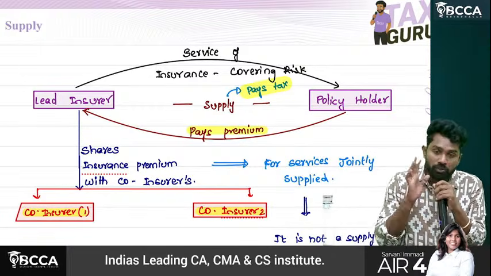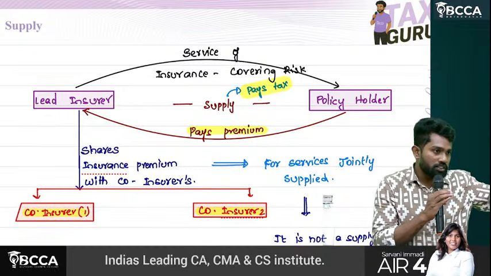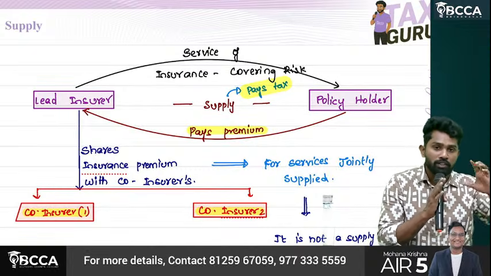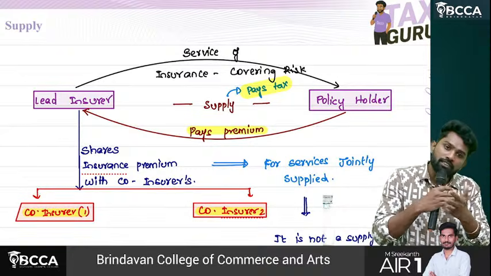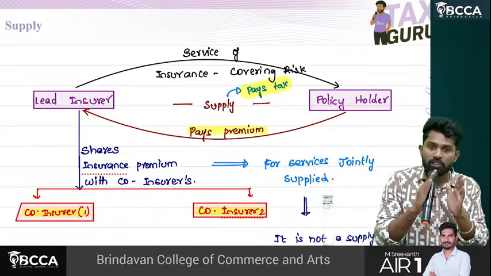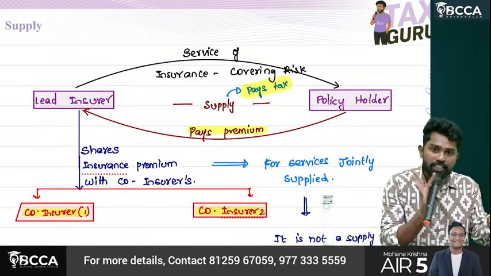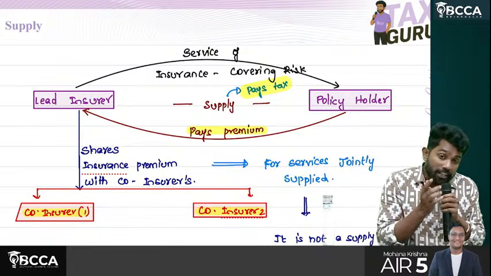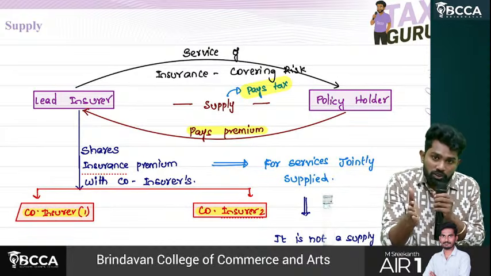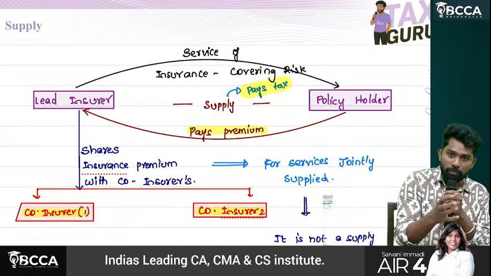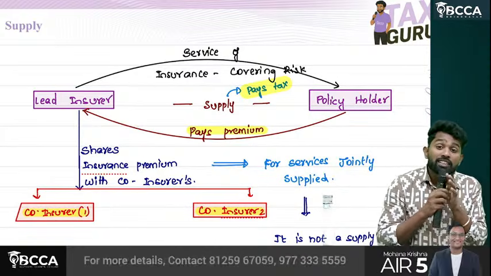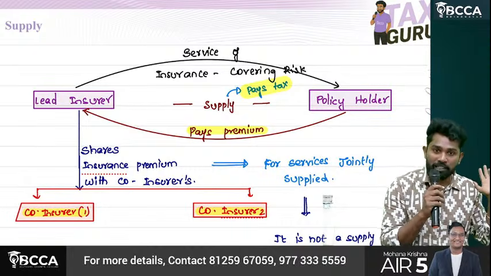Here, what is not a supply now? Sir, first the policy holder Reliance pays to whom? HDFC. HDFC pays the GST on the total amount. Let's say 1 crore is the premium, on 1 crore HDFC will pay GST. That is a supply, no problem. But again, what does HDFC have to do? It has to distribute that co-insurance premium with the co-insurers. That distribution among them is not a supply.